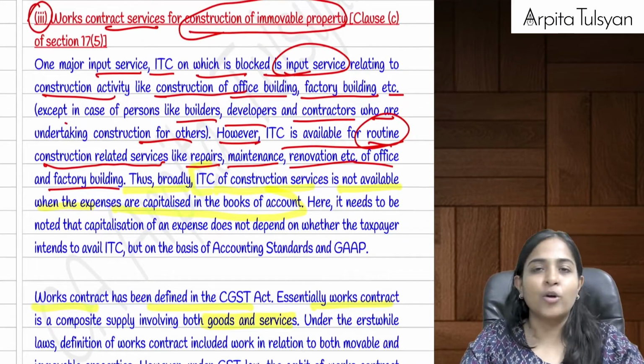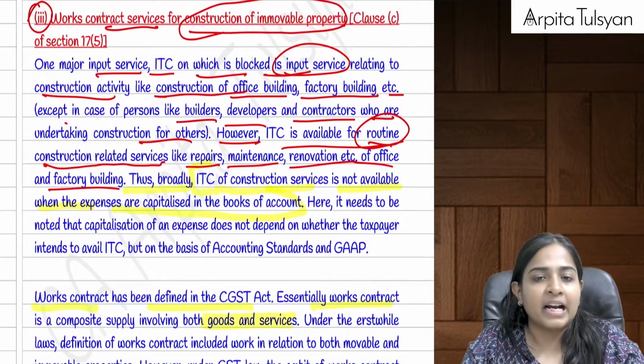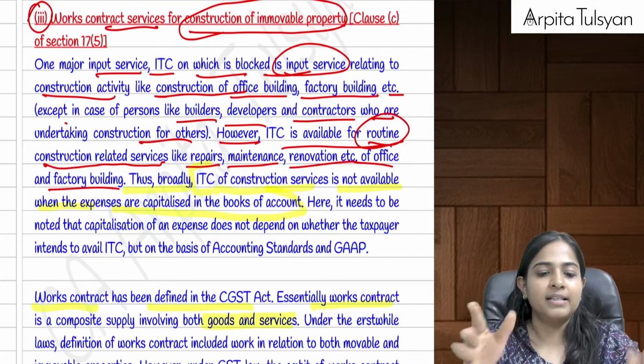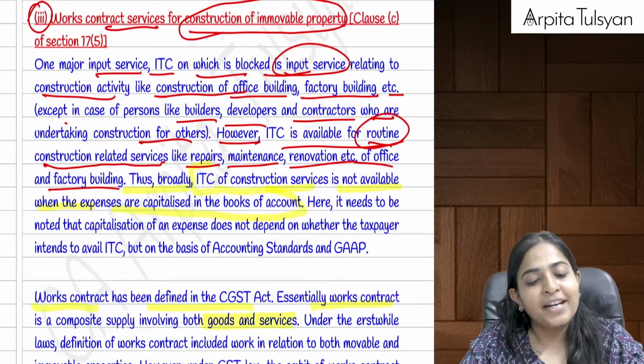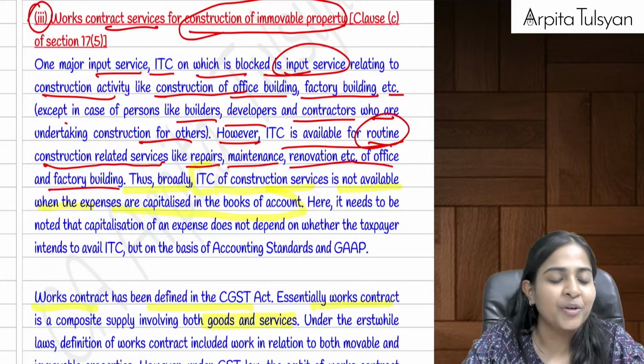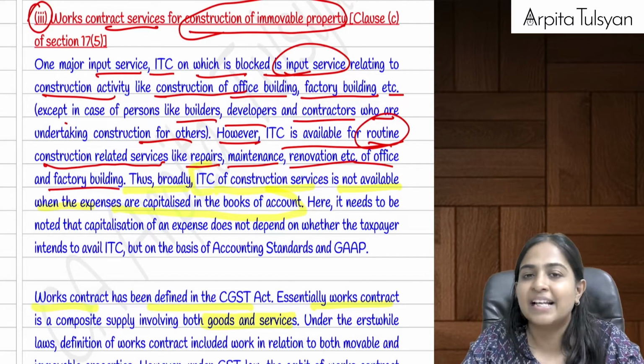So the first point, motor vehicles, aircraft, vessels, is totally done. Next, food, health, all these things are totally done. Next, going on to works contract services. The third and fourth points we are going to do together: works contract services and self construction.